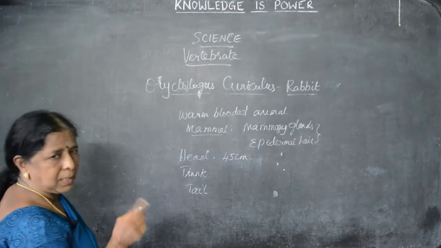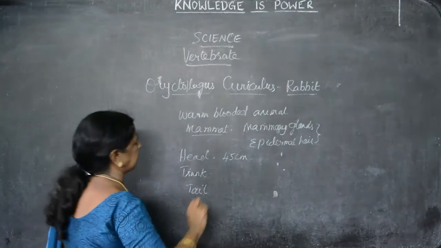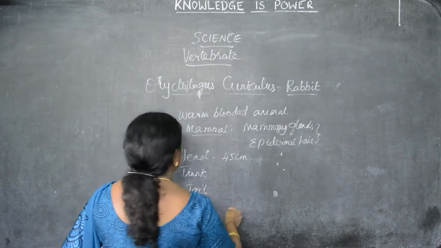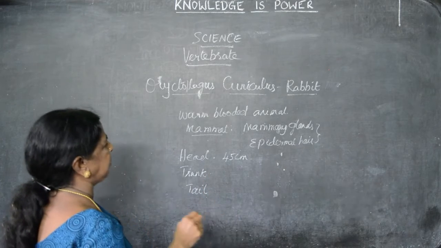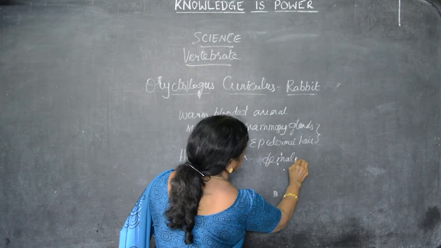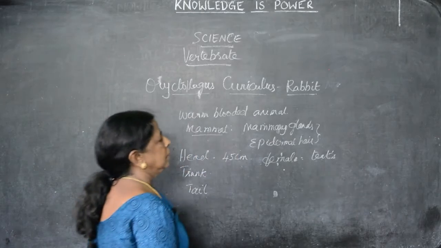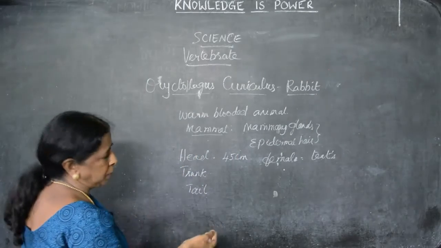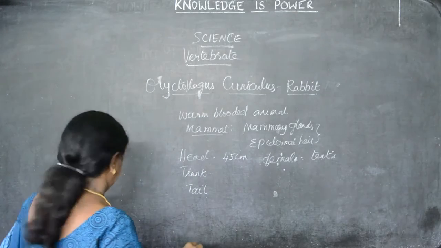The color may be white to black or black to white like that. That is a normal color. The tail is the shortest one. Male and female are both the same size. We can differentiate the male and female because in the female we can see teats on the lower surface. The female has teats and the male doesn't. By seeing that we can differentiate whether the rabbit is male or female.